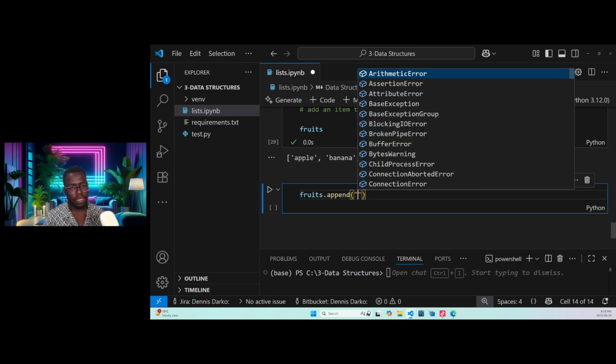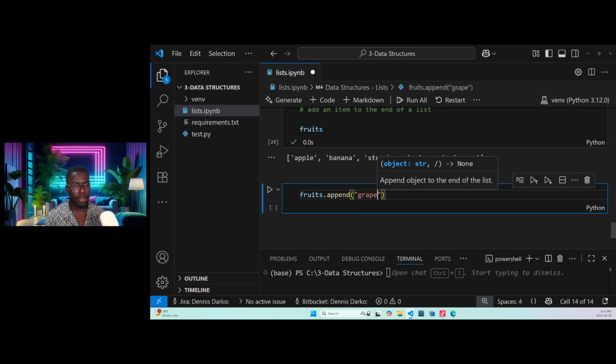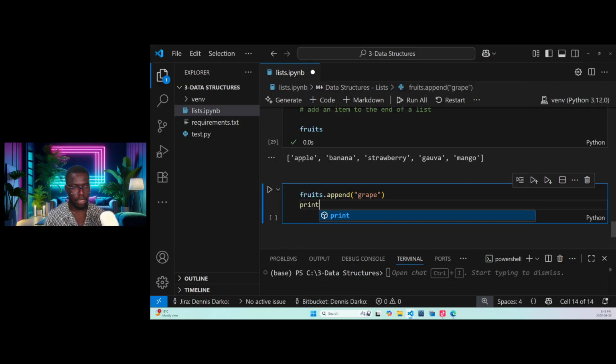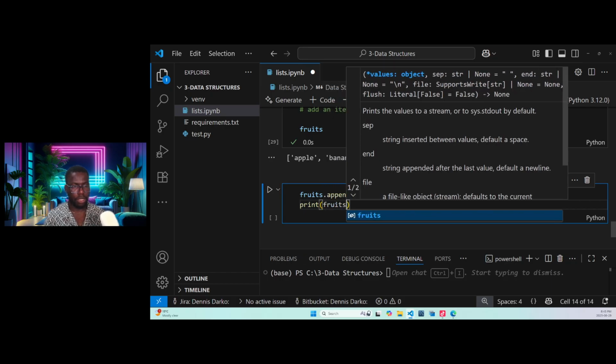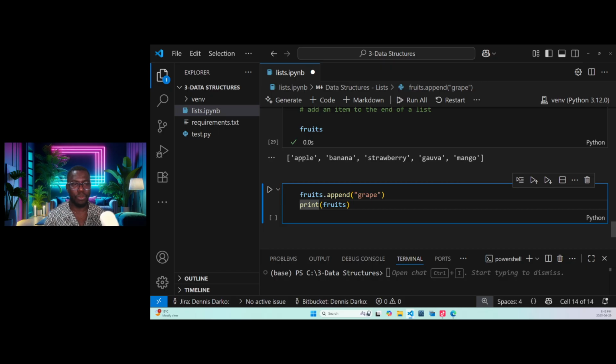Type in the comment section: what fruit should we add? Grape. Okay, grape. So now I bring grape here: fruits.append grape. Once I have fruits.append grape, all I need to do is print fruits. This time around we are adding, so we don't need to bring the open and close square brackets.